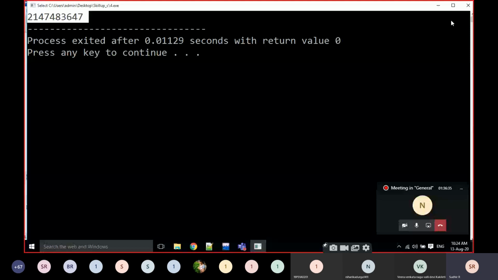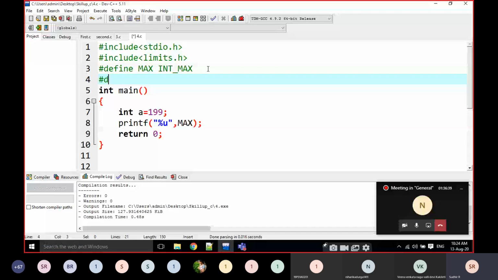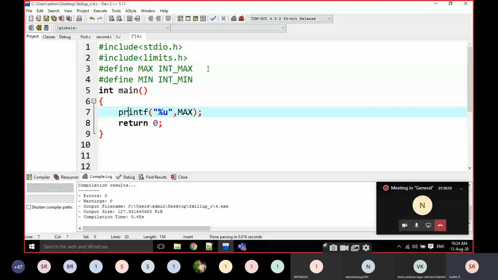I am going to write here define minimum INT_MIN. Unsigned integer, nothing else. I am going to write minimum comma maximum.